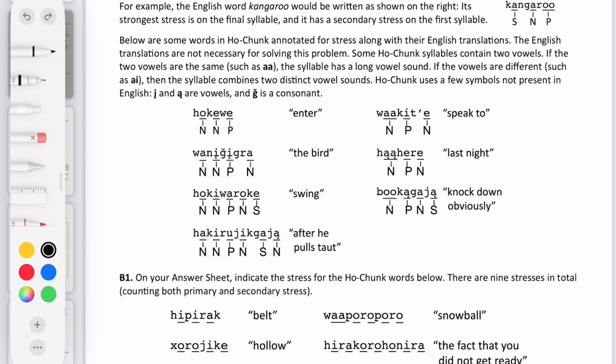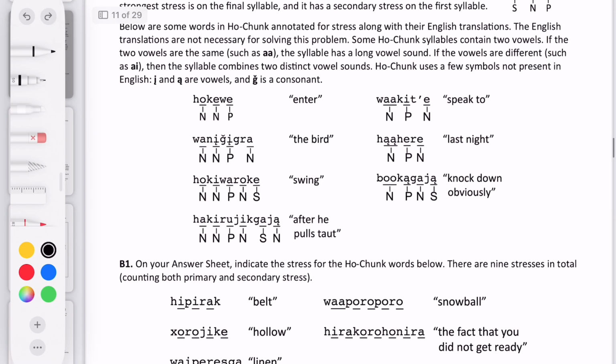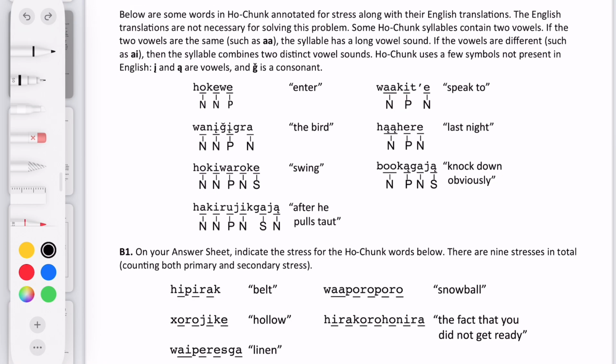Okay, so then in the problem, they give us some words in Ho-Chunk that have their stresses annotated, and they have their English translation as well, but you don't need them to solve the problem. As you can see, there's also some syllables that have two vowels, like in these ones over here. These all have two vowels, and those are just, I guess, long vowel sounds. But if the vowels are different, then the syllable is two distinct vowel sounds, so it's not just one sound together. And then it says how there's a few symbols that aren't present in English, which isn't really important to the problem, I don't think.